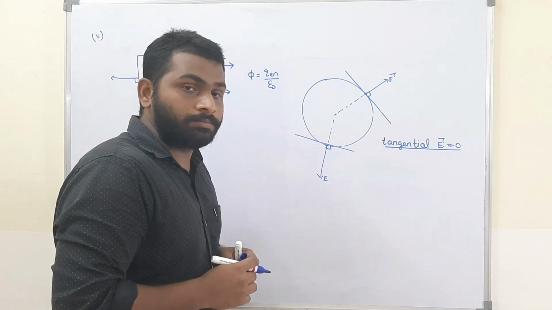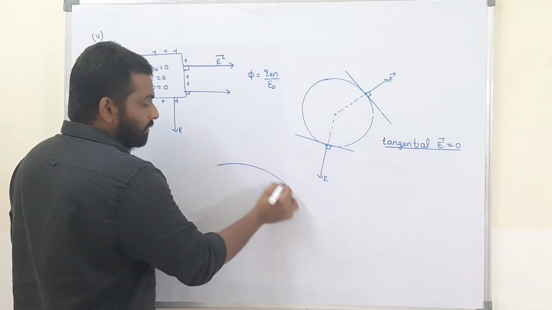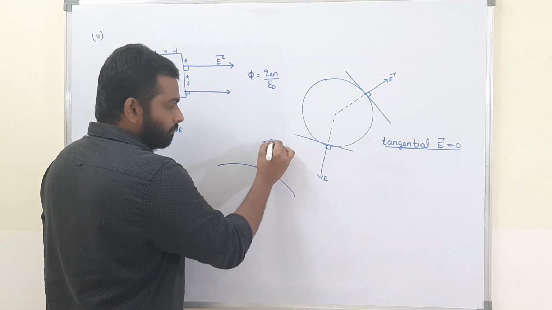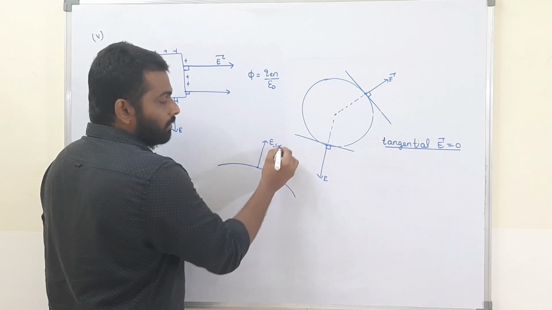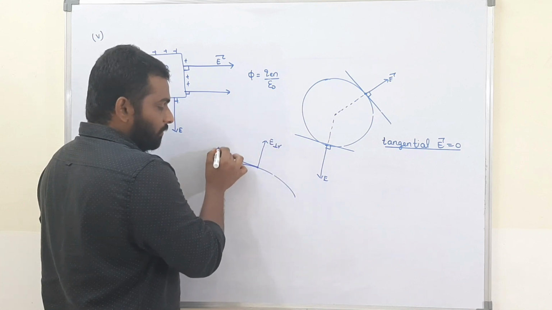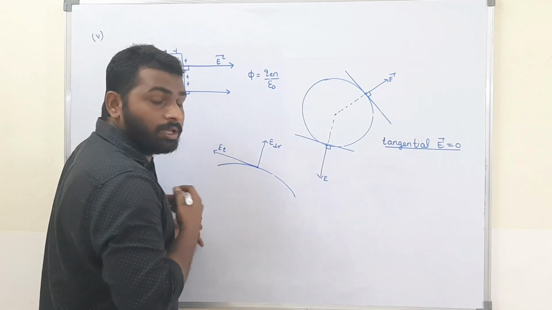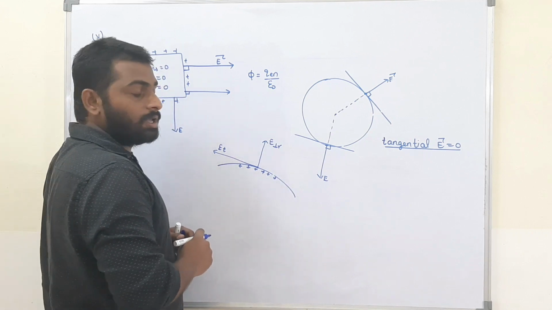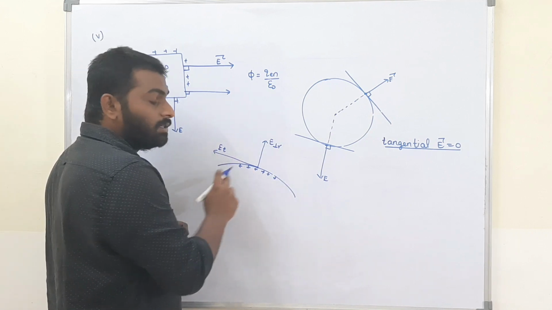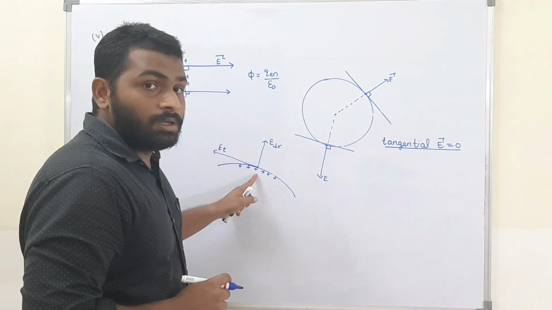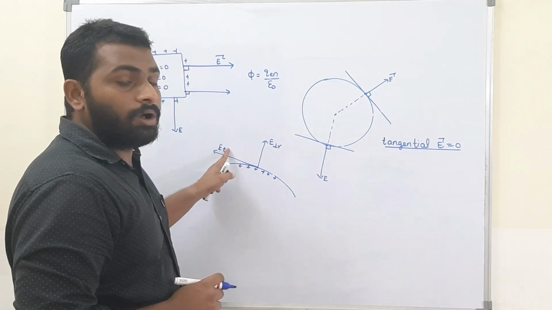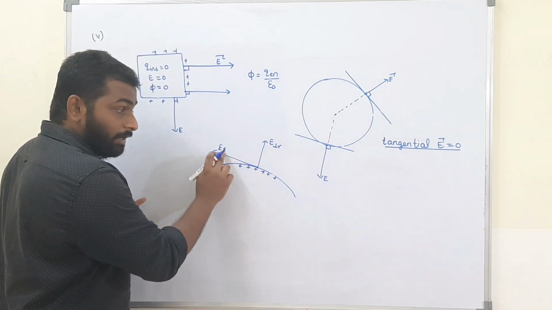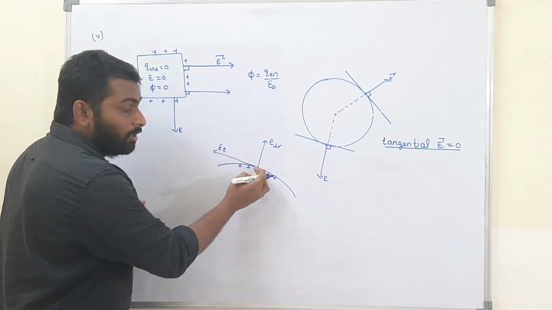Observe carefully. This is some surface. At this point, this is the electric field. This is the perpendicular electric field, and this is the assumed tangential electric field. Now I know that all the charges will be present on the surface. Because of the tangential electric field, what will happen to the charges? Whenever I place a charge in an electric field, what will happen? All the charges will move in the direction. Therefore, if the tangential electric field is present, all the charges will start moving.